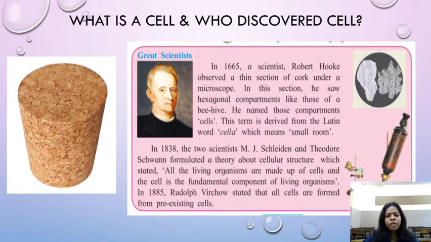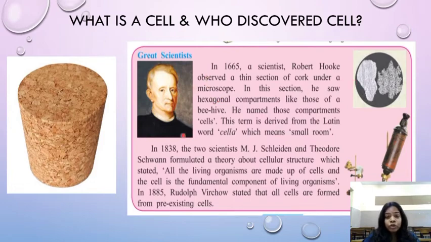Now children, what is a cell? We know that the cell is the smallest unit of a living thing. Now this is a cork children. This is a rubber cork which is used to cover the mouth of the bottle. In 1665, a scientist Robert Hooke observed a thin section of cork under a microscope.